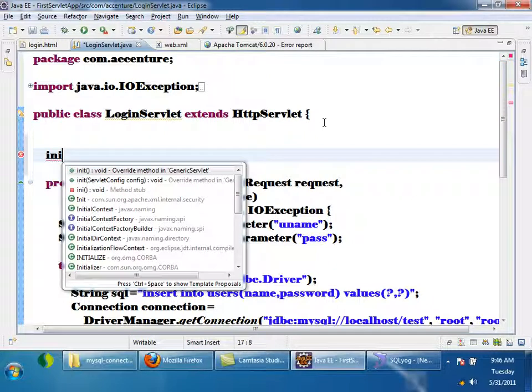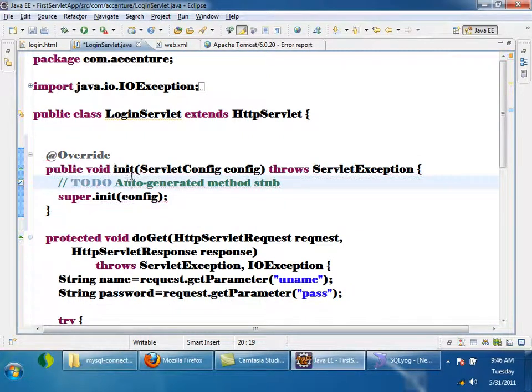See, there are two init methods which are inherited from GenericServlet. One init method takes ServletConfig as a parameter, and one init method does not take any parameter. So what I will do is override this init method. Whenever the container calls the init method, it will call this init method, right? For initialization, this init method is called. So if I write any code inside this init method, it will be executed only once.